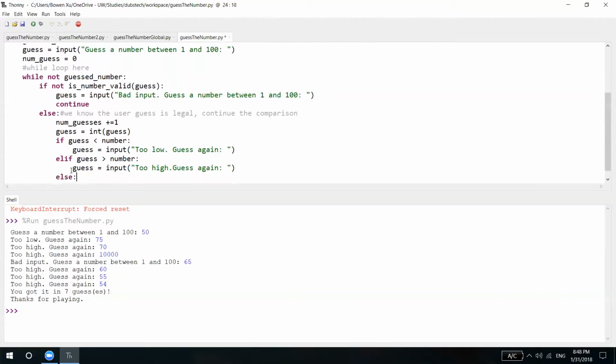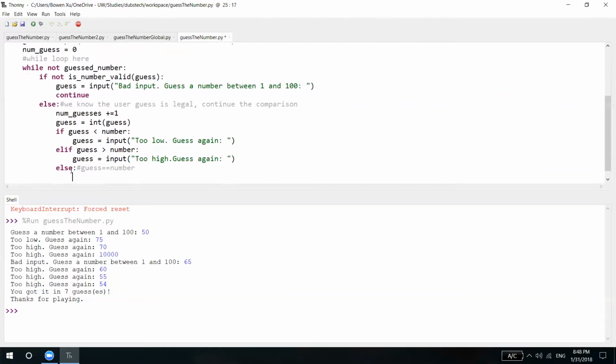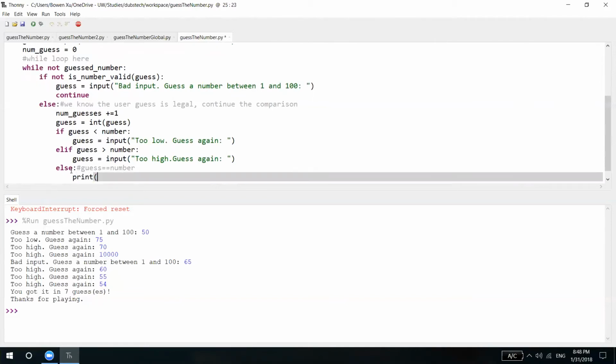And else we know then the two numbers are equal, and guess would be, we don't have to do that, sorry about that. We just need to print the little victory message. You got it in num guesses.